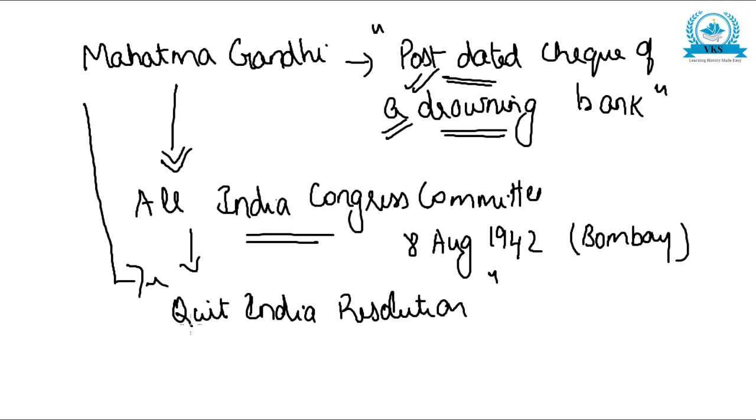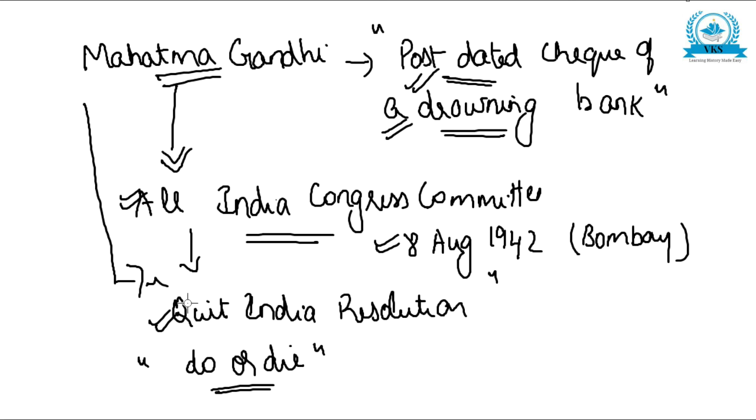Mahatma Gandhi was asked to lead the movement, and Gandhiji gave the very famous slogan, "Do or die." That is, either we get freedom or we die for our freedom. Mahatma Gandhi called the Cripps proposal, or the Cripps Mission, a post-dated cheque of a drowning bank. After that, the All India Congress Committee held a meeting on 8th August 1942 in Bombay, and they adopted the Quit India Resolution. Gandhiji was its leader.